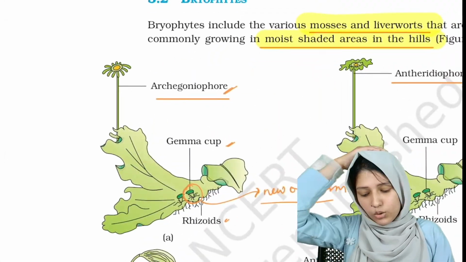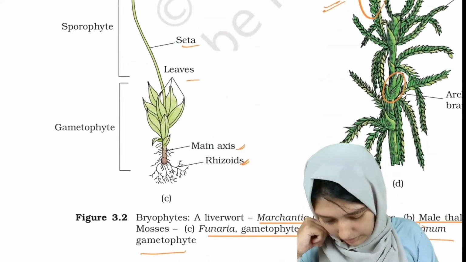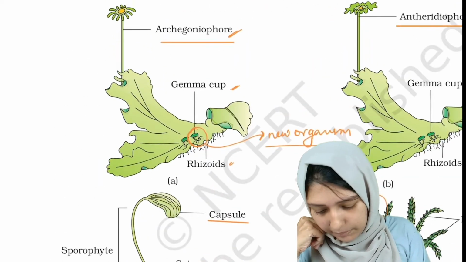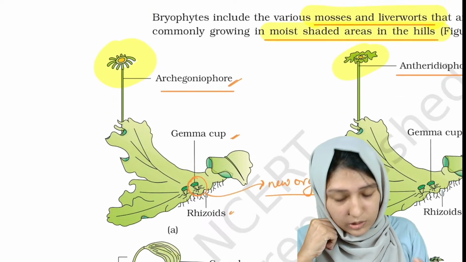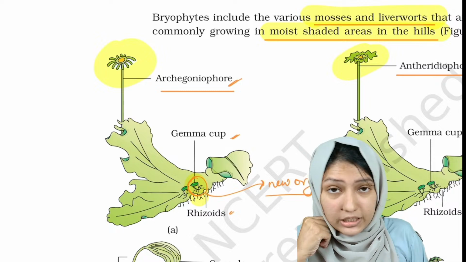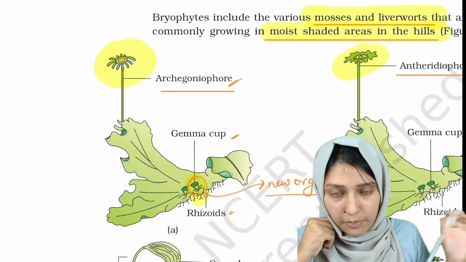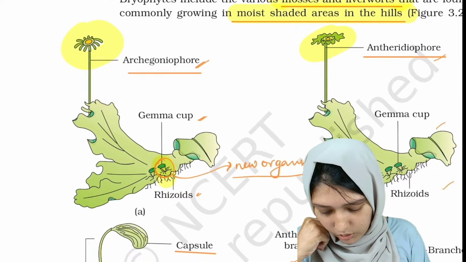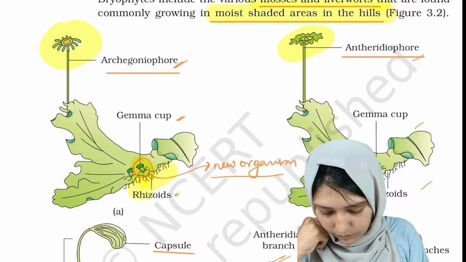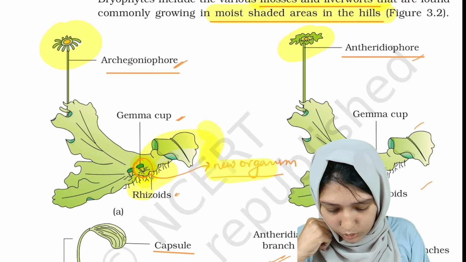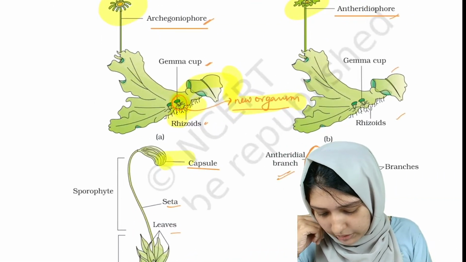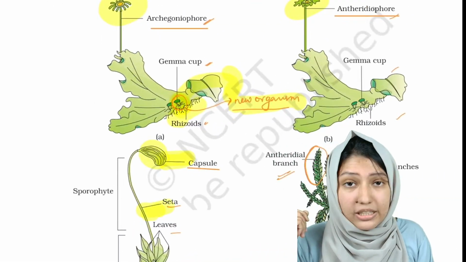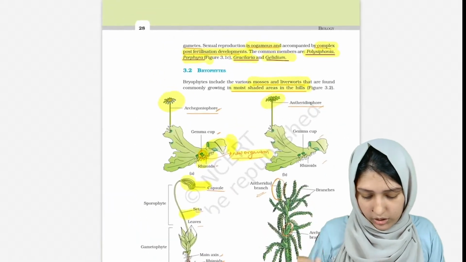Now coming into liverworts. The first one is the liverwort Marchantia. This is the archegoniophore, which means female. This is the antheridiophore, which means male. This is the gemma cup. What are gemmae? Green multicellular asexual reproductive buds. Rhizoids are root-like structures. This will fragment and form a new organism. And this is the capsule. The capsule will have spores. This is the seta and this is the root.